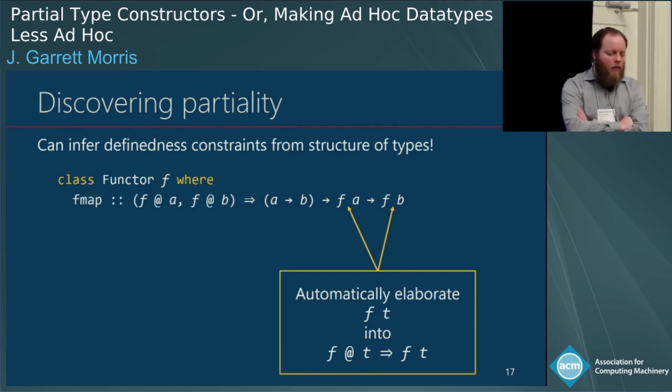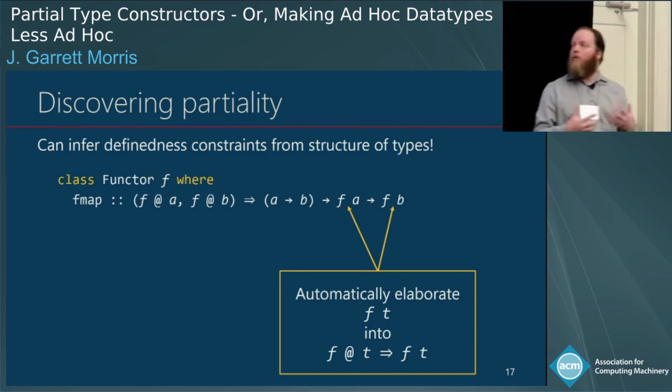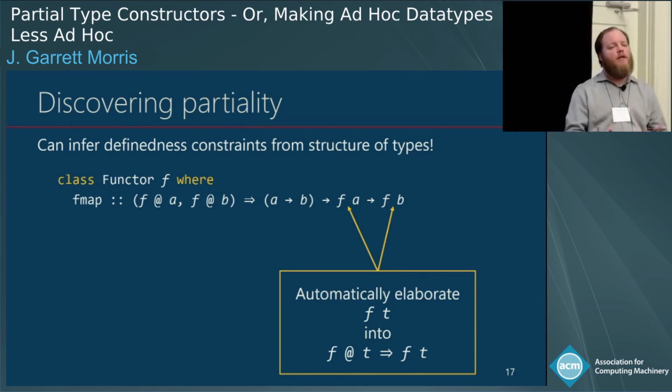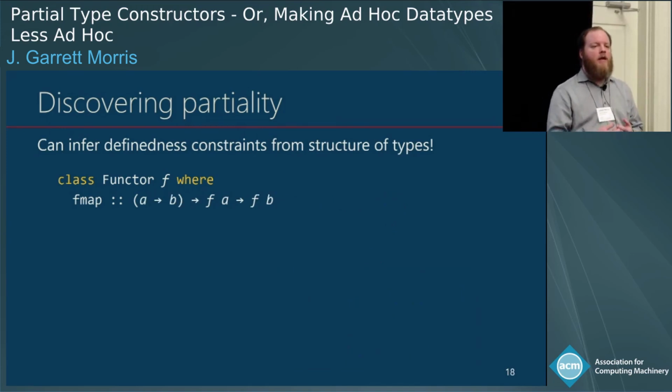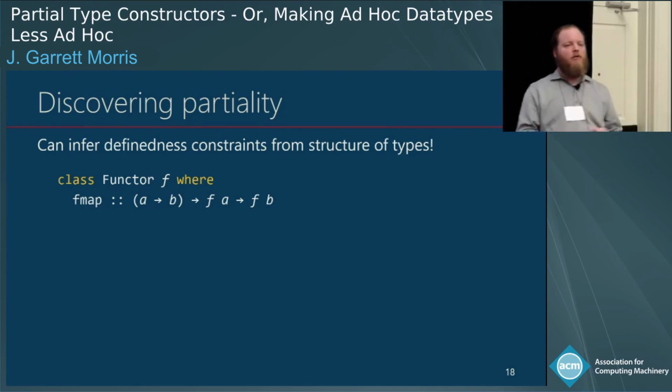So there are two things I can say to that. One is that our starting point is that we think partial type constructors are cool. So think of this as a language design that takes that as the default assumption. Under that assumption, we want to interpret the default definition of functor as one that extends to partial type constructors. So when I write the type F A to F B, that type implicitly requires that F A and F B are defined. Now, you don't need anything else added to the system to be able to capture totality. You can have a very nice constraint alias, such that Total F is equivalent to the constraint forall B, F at B. So if you really wanted to say, no, I mean exactly total type constructors, we can do that.